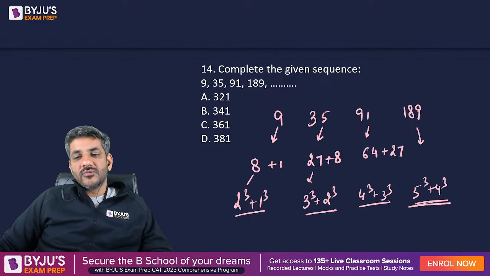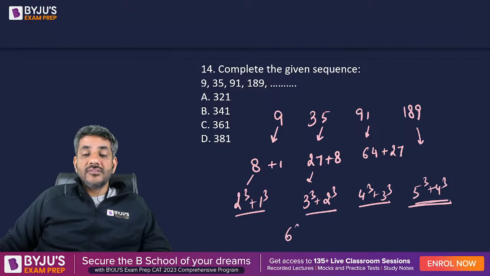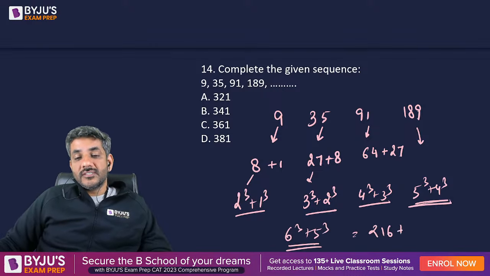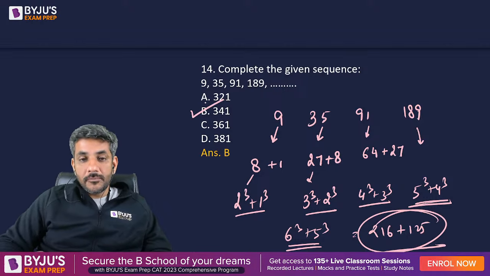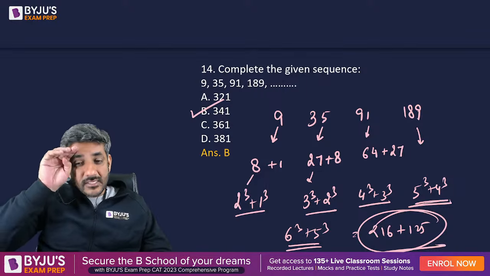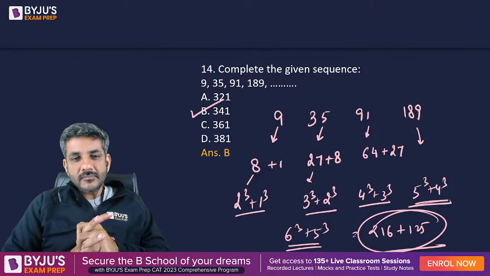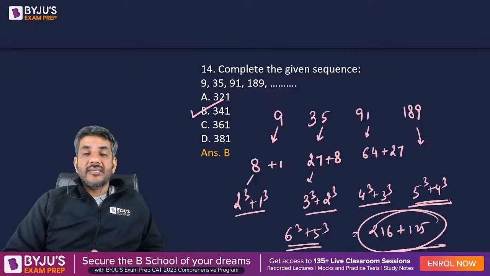मेरे ख्याल से check करने की जरूरत नहीं है. And therefore my answer has to be 6 cube plus 5 cube. 6 cube is 216, 5 cube is 125. 6 cube plus 5 cube is 341. Option B should be the right answer for this question. 341 is the correct answer, right?